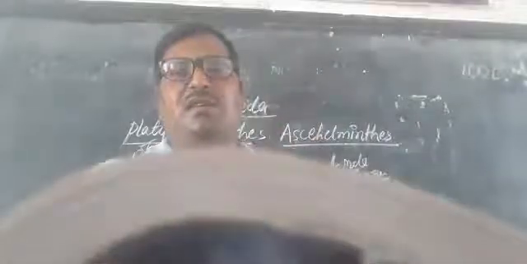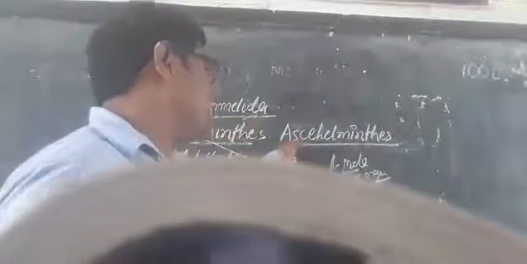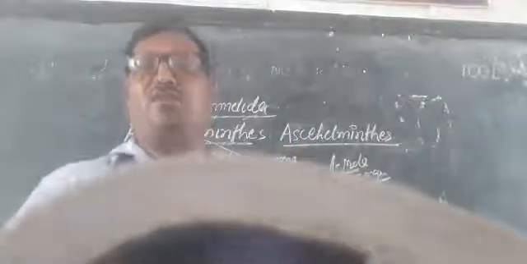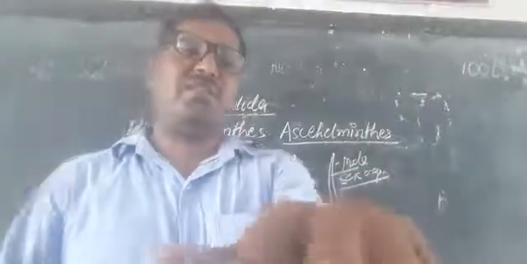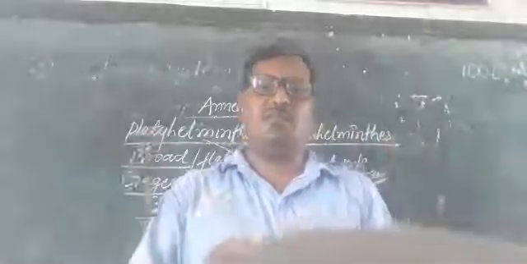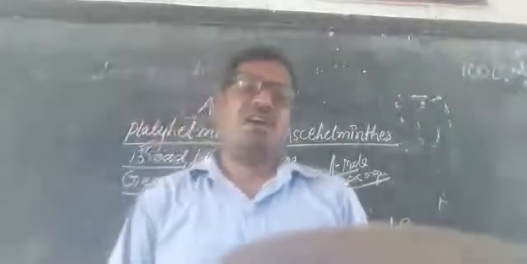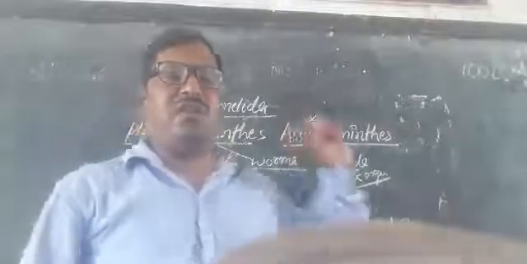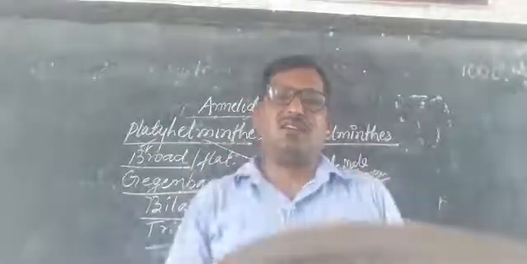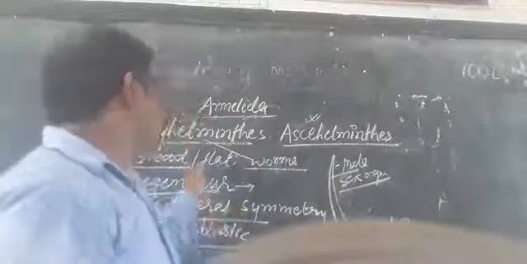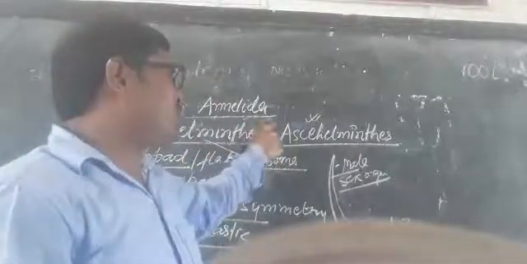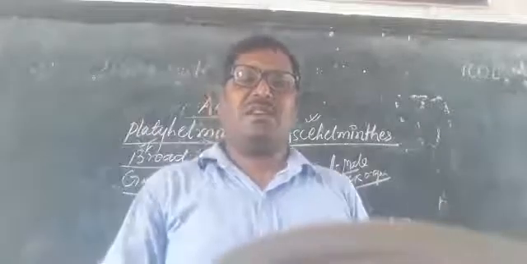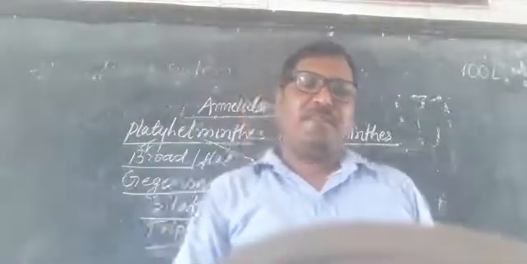Now we have another phylum, the Aschelminthes. Aschelminthes are those living organisms whose body is a round worm. They are not flattened, they are round worms, and their body is bilaterally symmetrical. Another name of Aschelminthes is Nematodes, also Nematoda. Their bodies are round, that's why they are called round worms.